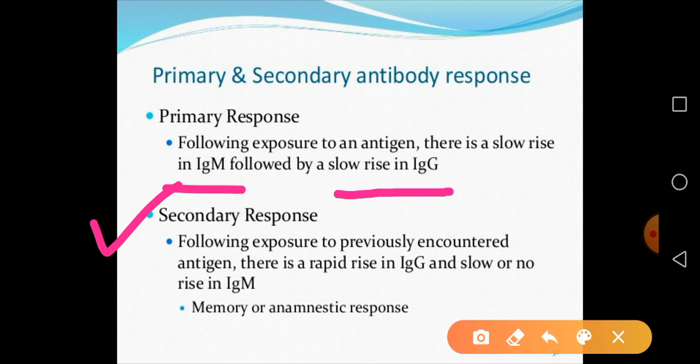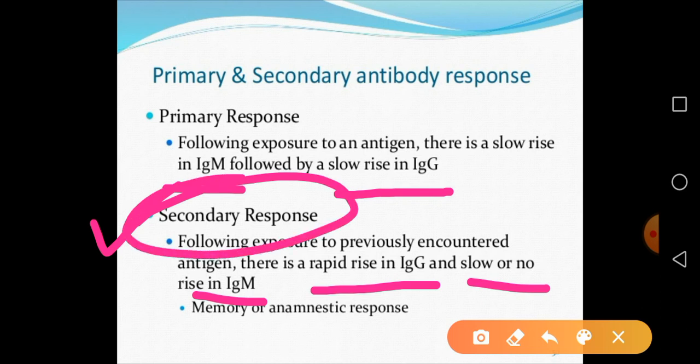In the secondary response, there is a rapid rise in IgG, because the antigen was encountered the first time. Our body now knows that particular antigen, and there is a slow rise or no rise in IgM. So the secondary response is also called the memory response of the antibody.